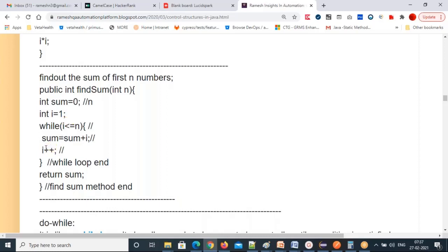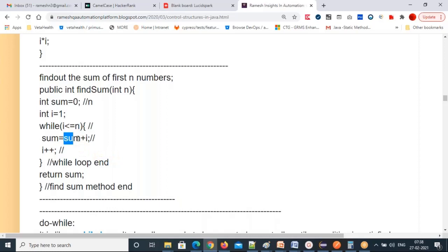See, every time you are getting a new I value and it is going to the condition to check the condition, because you got the latest I value, right? That's why you have to check the condition. 4 less than or equal to 10, true, it comes inside. Current sum value is 6 plus I value 4. 6 plus 4, 10. So 10 will be stored in this sum variable. Now the I value is currently 4. 4 plus 1, 5.